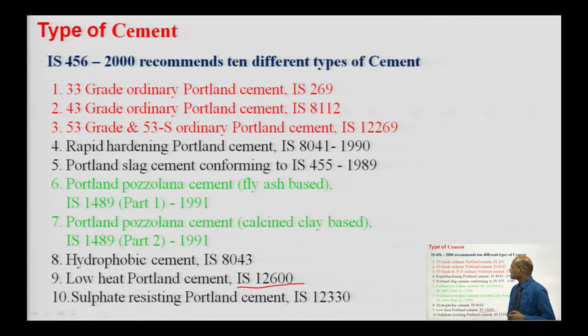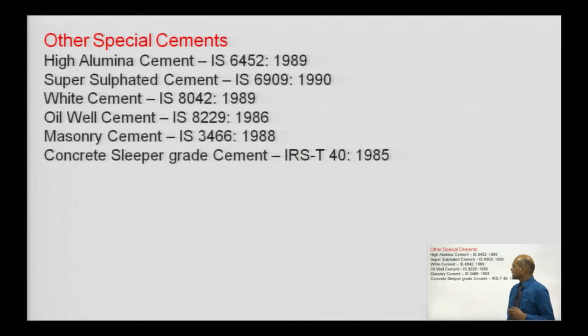12330. So, apart from this IS 456 recommendation, which is the main code for design of plain concrete or reinforced cement concrete, we have some other special cements like high alumina cement IS 6452 1989, super sulfated cement IS 6909, then we have white cement or colored cement, that is IS 8042 1989, then oil well cement IS 8229 1986, then masonry cement IS 3466 1988, and we have a special cement for pre-stressed sleeper IRS T14 1985, and another